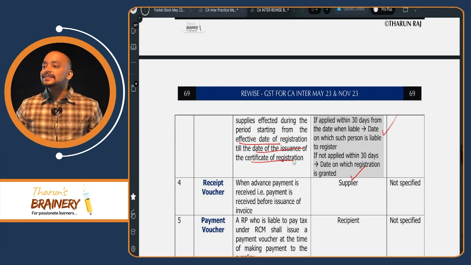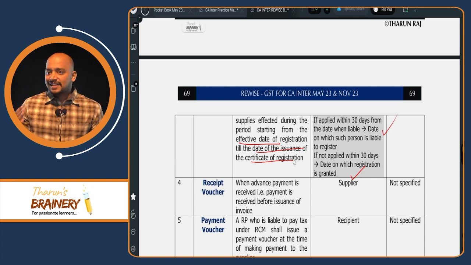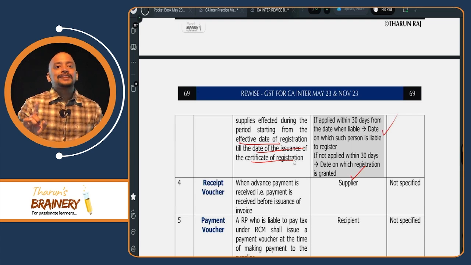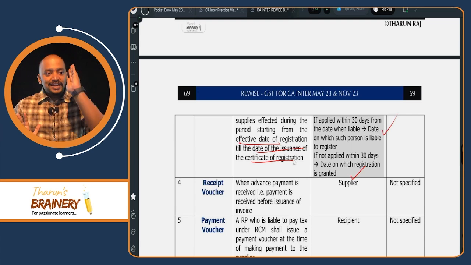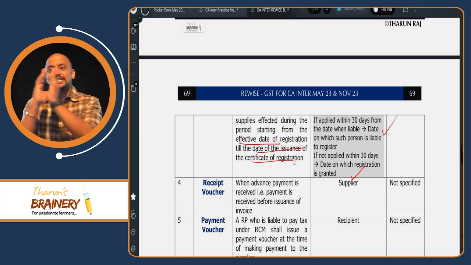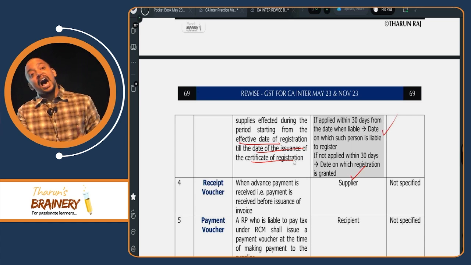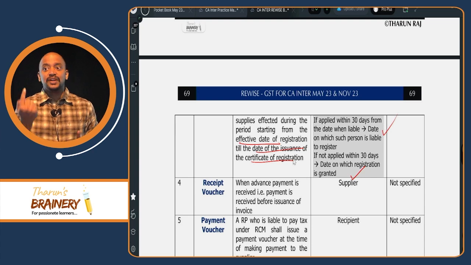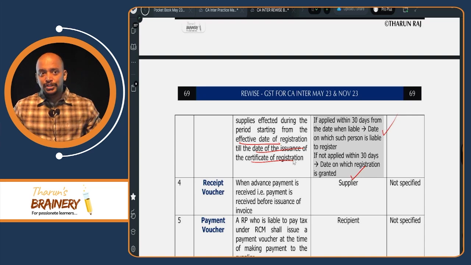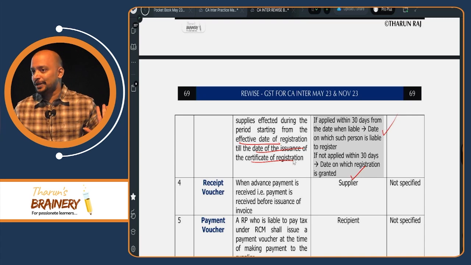Understood? So, in simple words, what you need to remember: what is a revised tax invoice? A revised tax invoice is a document issued by a registered person with respect to outward supplies between which period? Between the period the person is liable to get registered till the date they got the certificate of registration. This revised tax invoice will be given after we get the registration certificate, within 1 month. However, a revised tax invoice cannot be issued if the application is not made within 30 days. That much you need to remember.